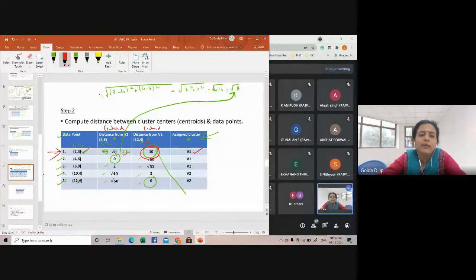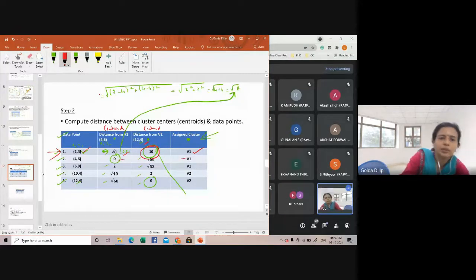Same way for the data point 2, 4, the distance from the centroid V2 is 10. So the minimum distance, which is closer, is 2.83 or square root of 8. So you are assigning V1 to data point 2, 4. That's how the assignment is being made. Here in this case, minimum is V1.